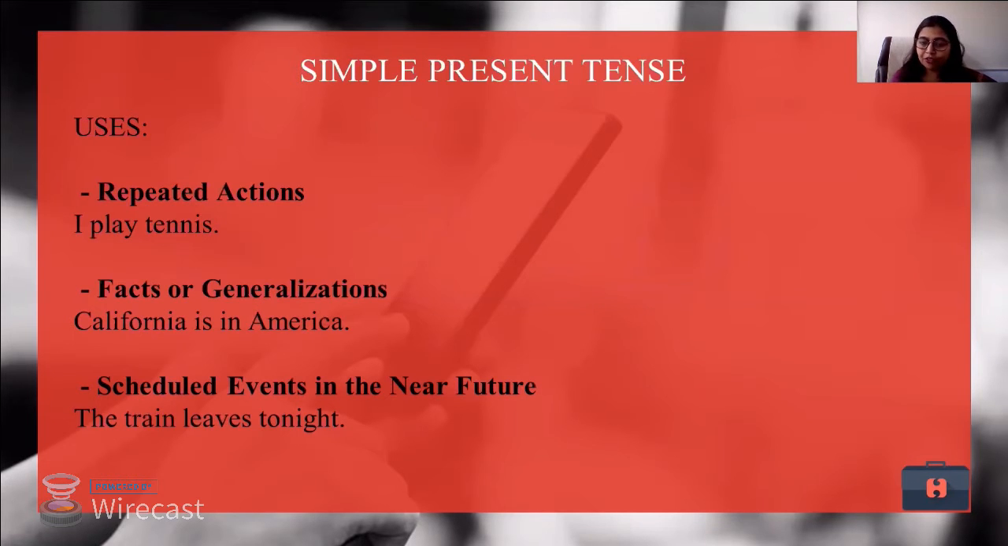Scheduled events in the near future. So when we talk about some events that are to be done in the near future, we use simple present tense. Look at the sentence. The train leaves tonight. So when does the train leave? The train leaves tonight. We are not using will here. Whereas this sentence is very well spoken in the afternoon or probably in the morning. But still we are not putting will because will gives a probability, a possibility to the sentence, whereas this is a fixed action. So fixed actions take up simple present tense, and that is how the sentence is formed. The train leaves tonight.